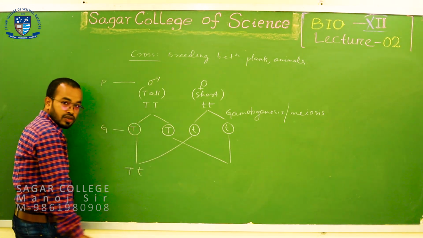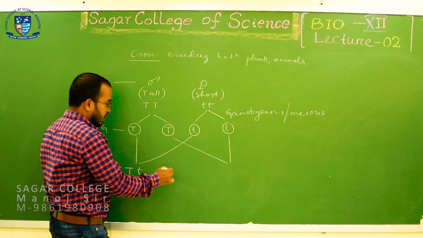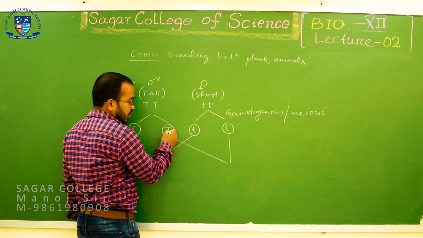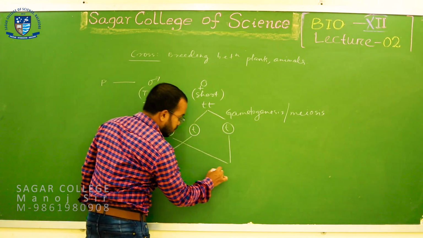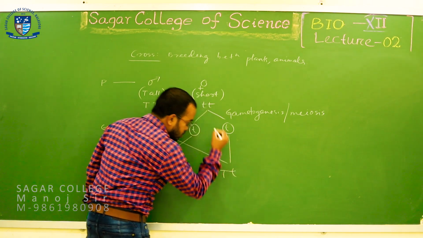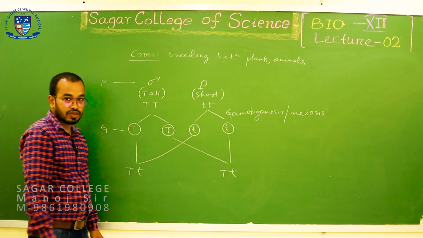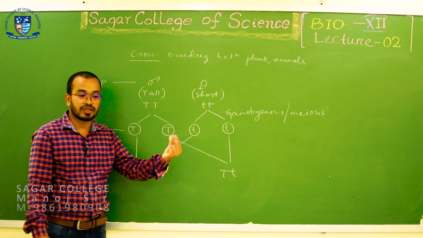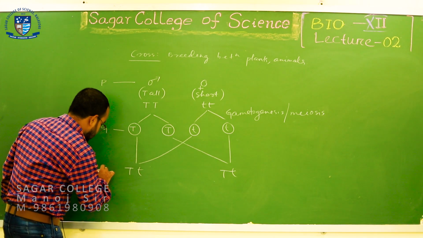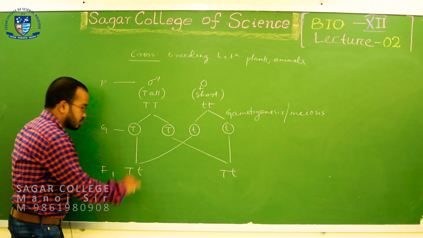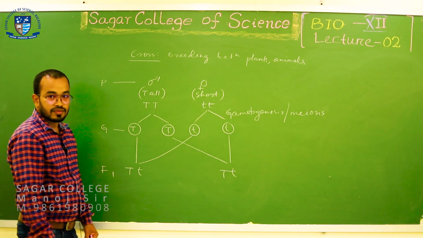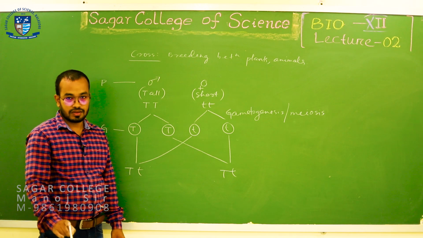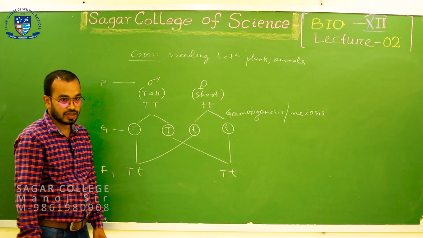In the second case, combining this male gamete and the female gamete also gives a heterozygote combination. These are now called your first generation progeny, or F1.